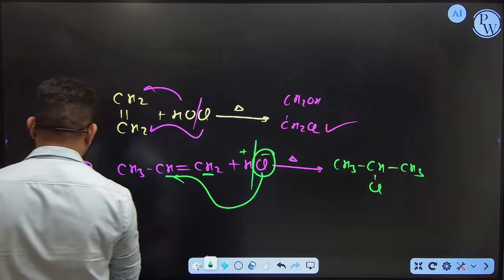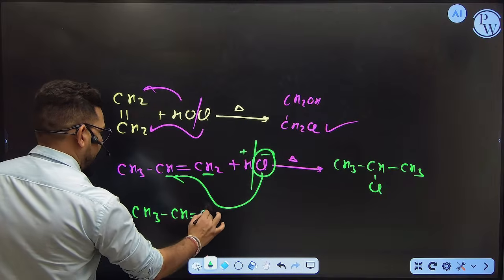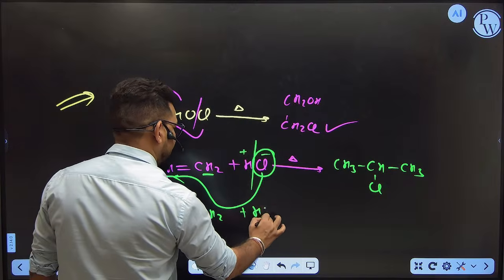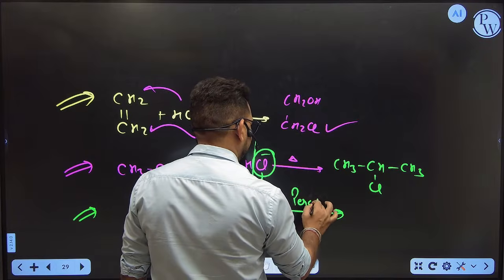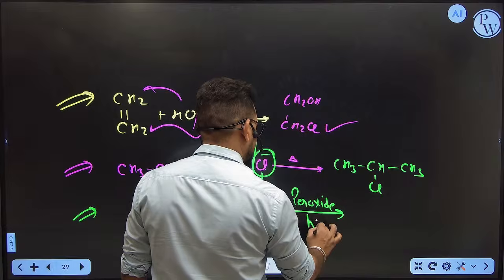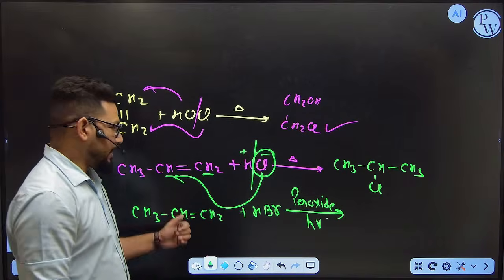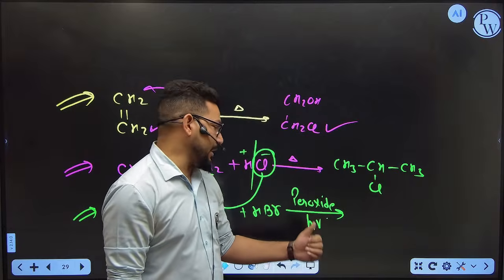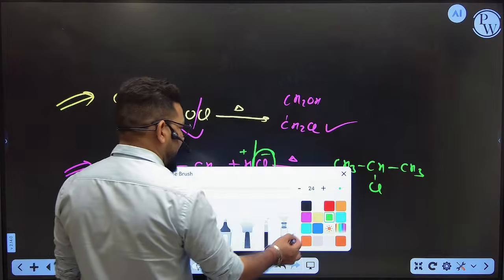But similarly, if the same molecule is there and you are going to define a reaction with HBr in presence of peroxide and sunlight, now can you say this is symmetric or asymmetric? Asymmetric. But right now you have peroxide and sunlight. That means you need to follow anti-Markovnikov. So if you need to follow anti-Markovnikov, then what will happen?